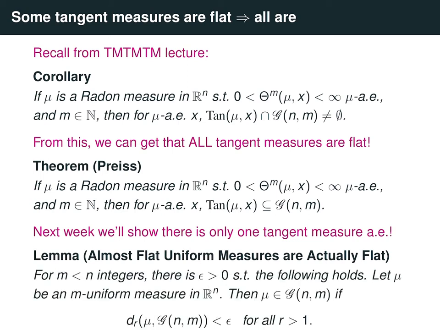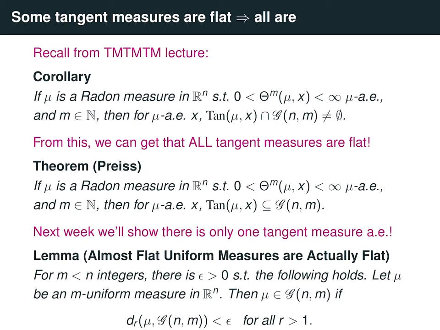So in a nutshell, this says that if we have a uniform measure mu, which is approximately flat in the sense that for all balls of radius r at least 1, our measure mu inside those balls is at most d sub r distance epsilon away from the cone of flat measures. So if you have a measure satisfying this condition, then that measure must itself be a flat measure. So you can think of this as a sort of Liouville's theorem for uniform measures.